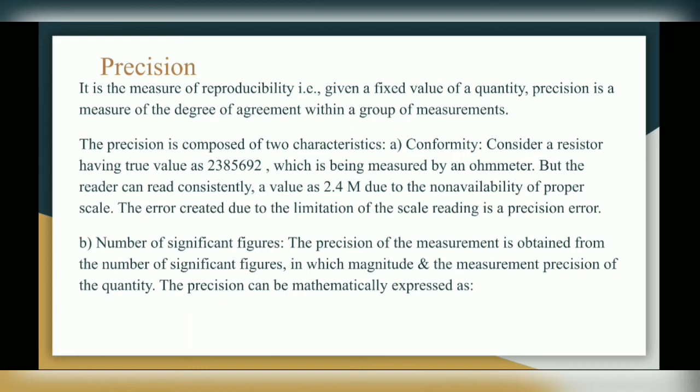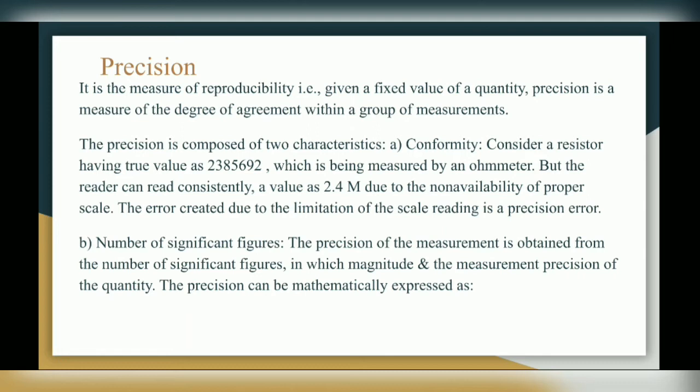The precision is composed of two characteristics. First is conformity. Consider a resistor having true value as 23,85,692, which is being measured by an ohm meter, but the reader can read consistently a value as 2.4 million due to the non-availability of proper scale. The error created due to the limitation of the scale reading is a precision error.